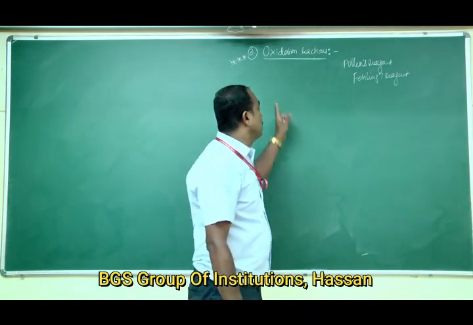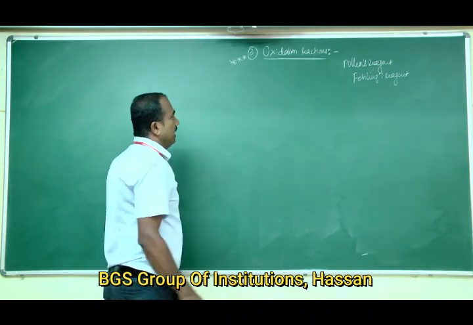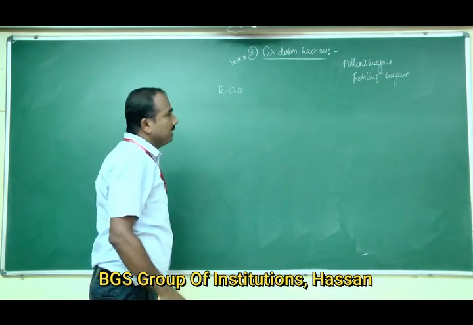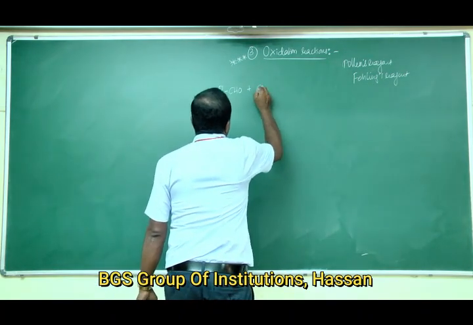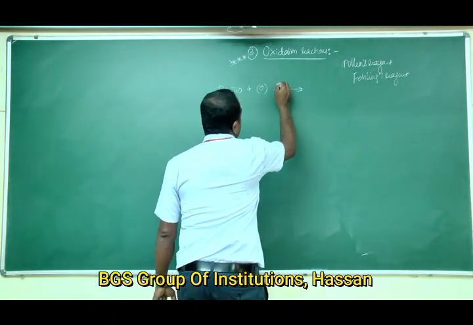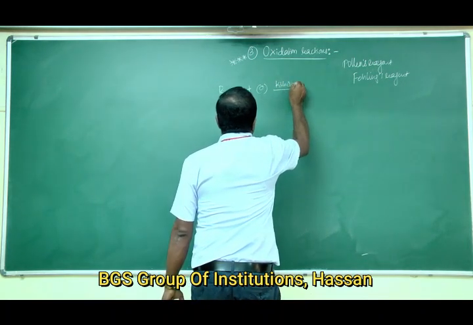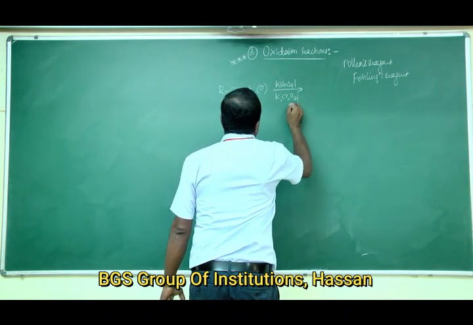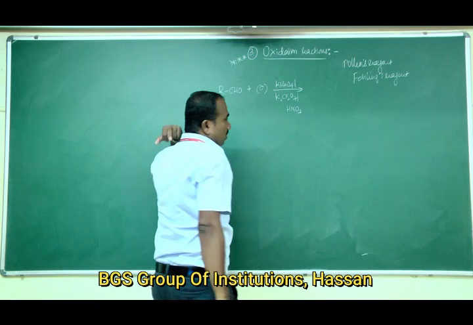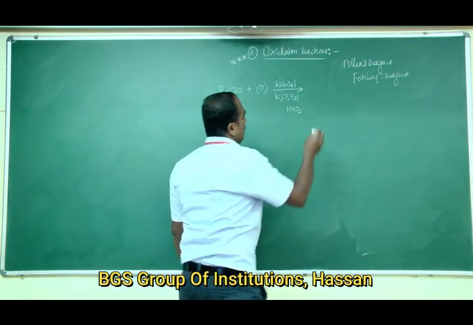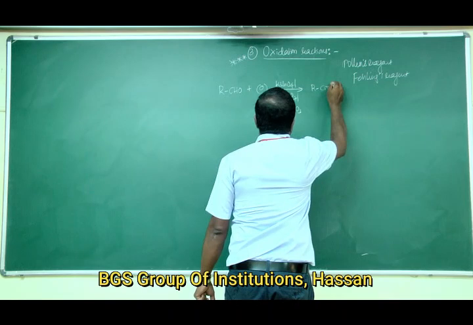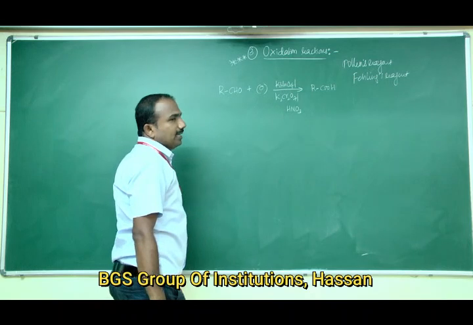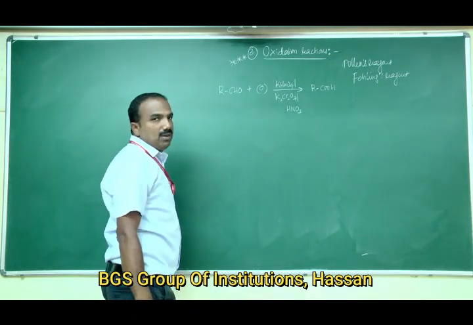So I am going to write first the general reaction of aldehydes, that is RCHO. Aldehydes can be oxidized to carboxylic acids using oxidizing agents like potassium permanganate, potassium dichromate, or even nitric acid. They are oxidized to carboxylic acids, RCOOH, containing the same number of carbon atoms.